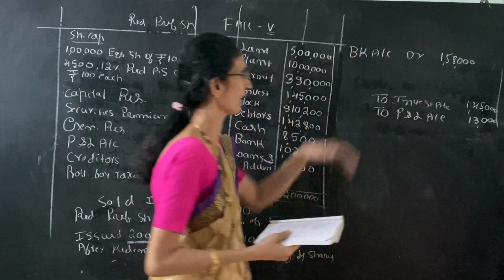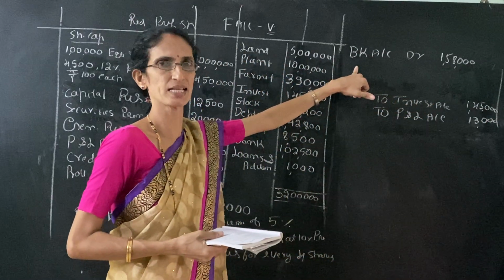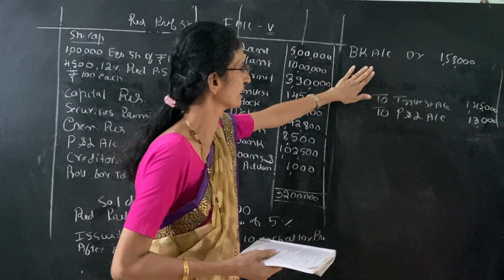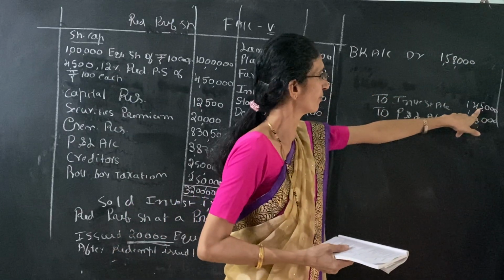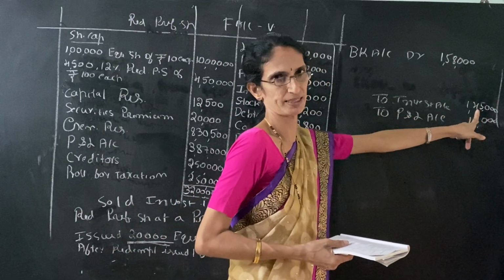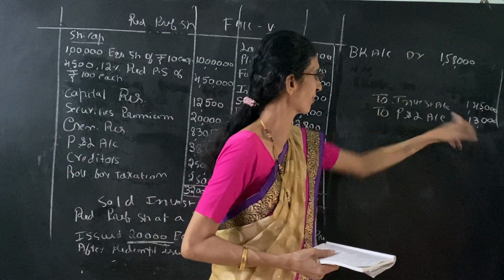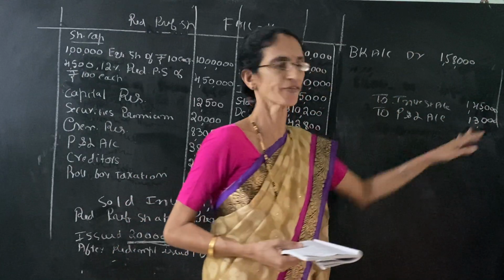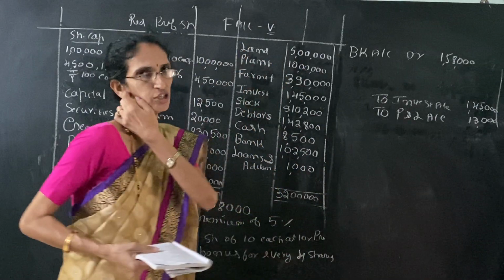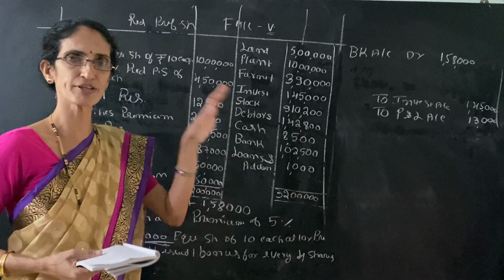Always you get debit profit and loss account while selling the investment, but here it is profit. We have 1,45,000 investment but have received 1,58,000, which is more. So this is relating to the selling of investment.